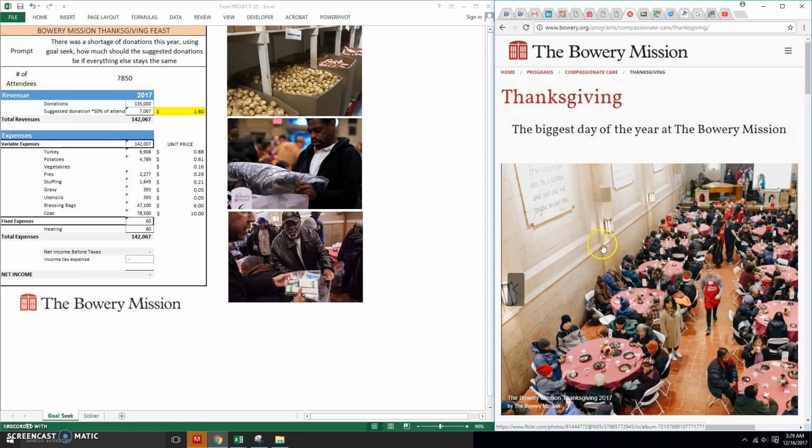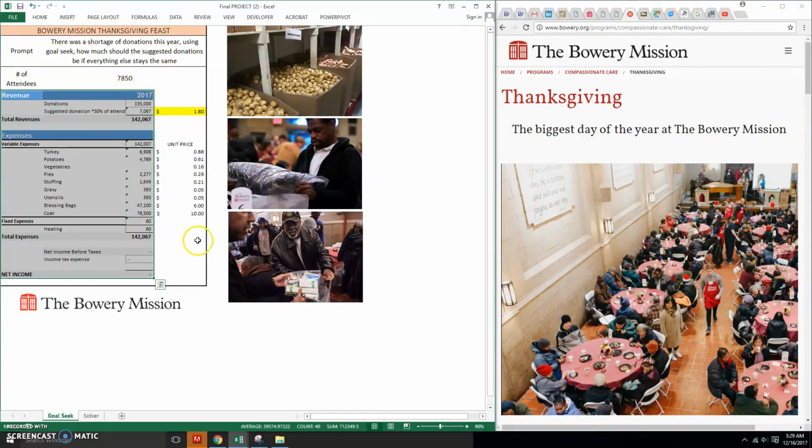And I was wondering, what if I was an event planner for Bowery Mission? How can I use Excel? How can I use what I learned in class to really make this plan efficiently? So, over here, I created a little income statement. I didn't take this off their annual report. Instead, I took the format of the income statement and really made it my own based off the information I have from the Bowery Mission.